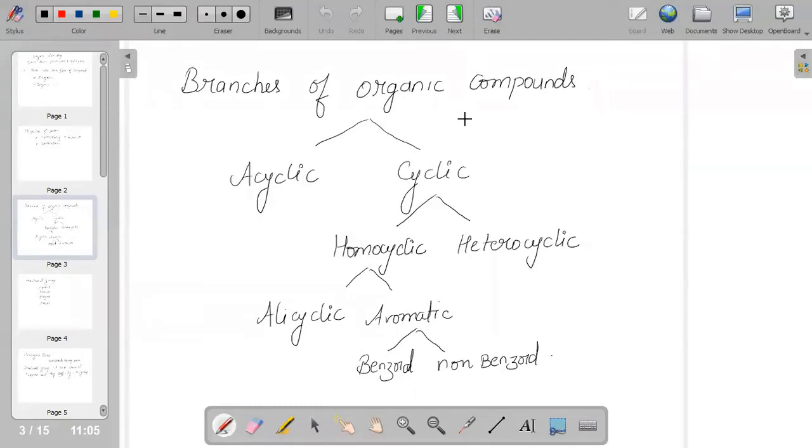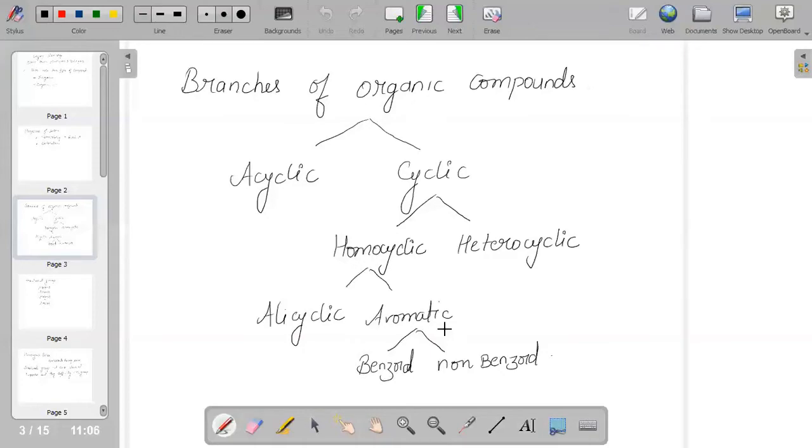When we talk about the branches of organic compounds, they are categorized into two, acyclic and cyclic. Cyclic is categorized into homocyclic and heterocyclic. Homocyclic is categorized into two, alicyclic and aromatic. Aromatic is a very famous group which we use in our day-to-day life, related to the benzene ring. Aromatic is classified into two types, benzenoid and non-benzenoid.